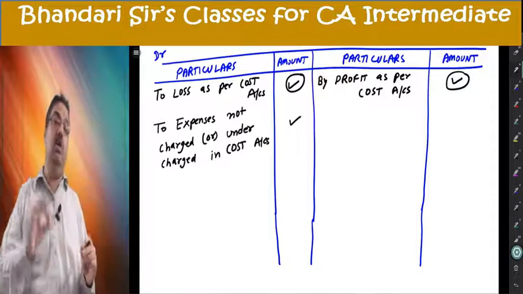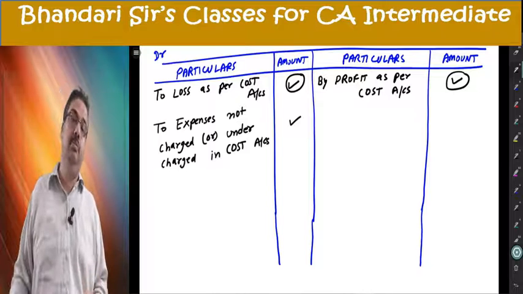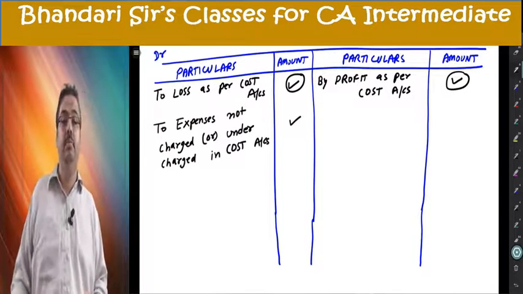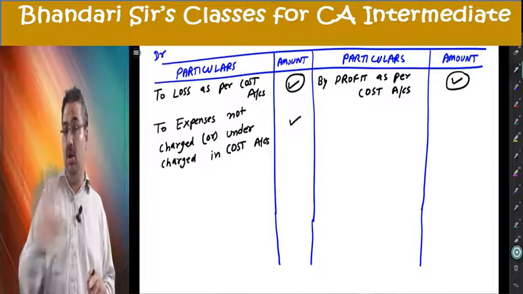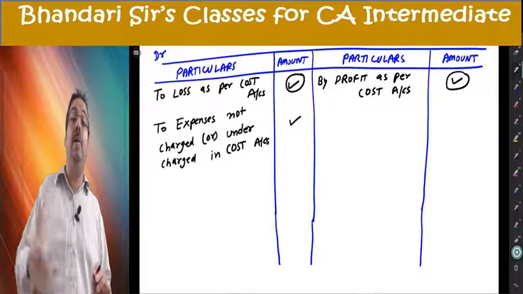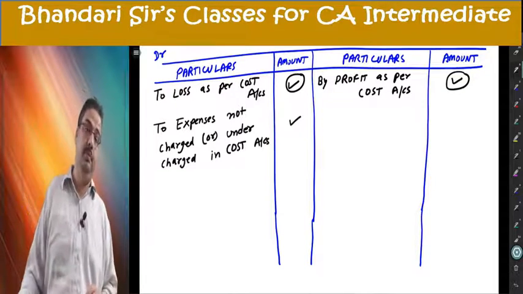Depreciation in financial accounts 1 lakh, in cost accounts 70,000. 30,000 less charged, 30,000 will come here. Any expenditure not charged or less charged in cost accounts goes on the debit side, because debit was less, so I'm putting it on debit.